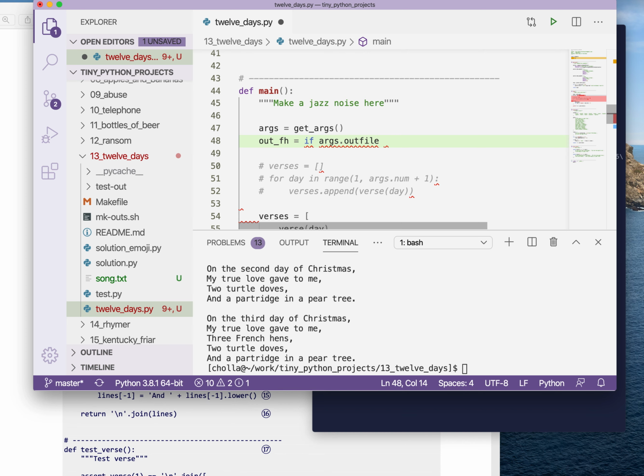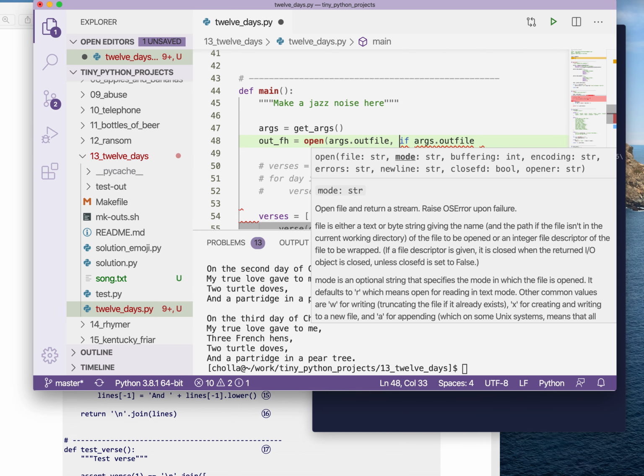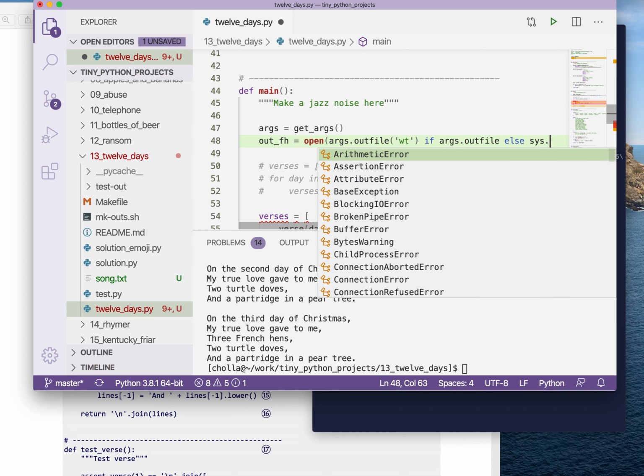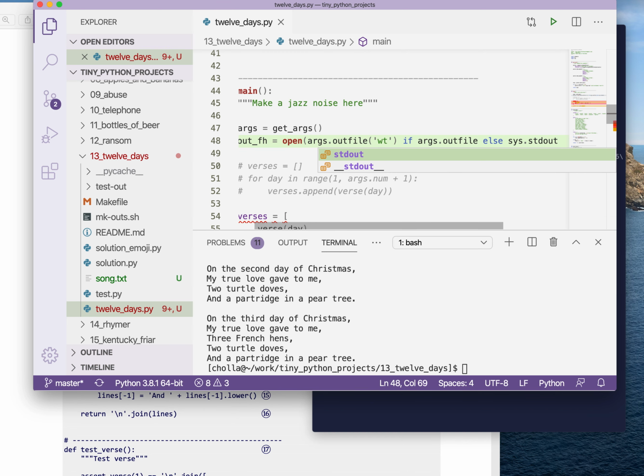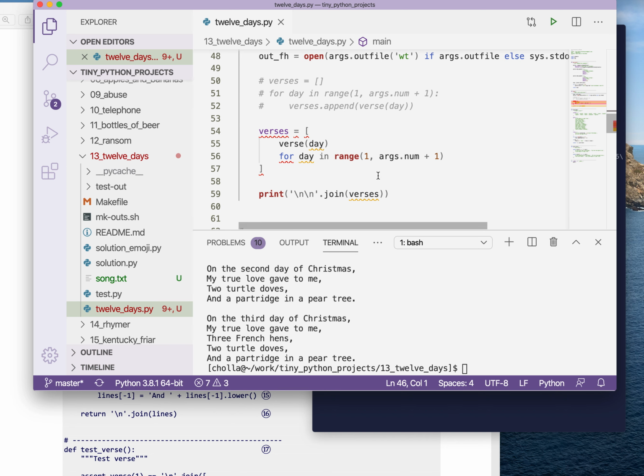So I could say it's going to be equal to open args.outFile for writing text if there's args.outFile. But what is the else? I have to define that. It's going to be sys.stdout. We've used this a couple times, so hopefully that's not surprising. And so instead of printing, well, actually we can still say print. We can still say print file is going to be equal to the output file handle.